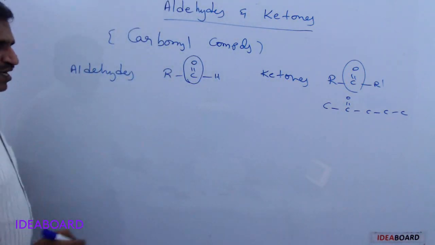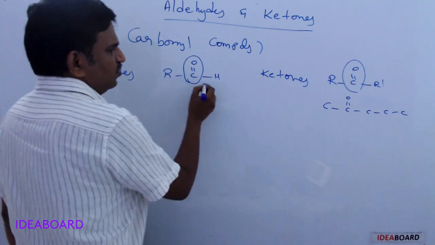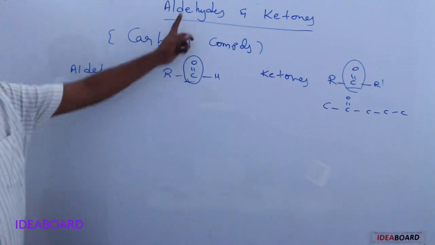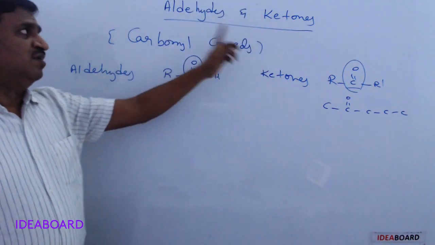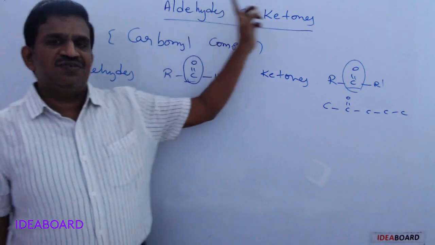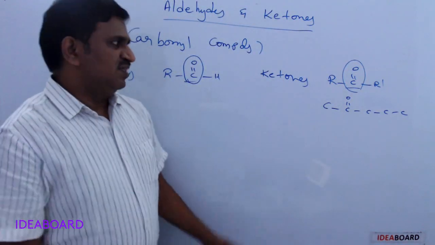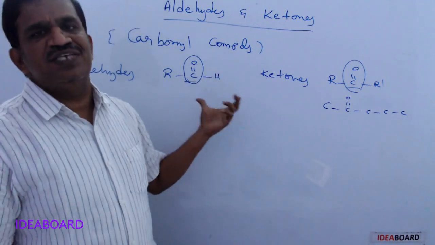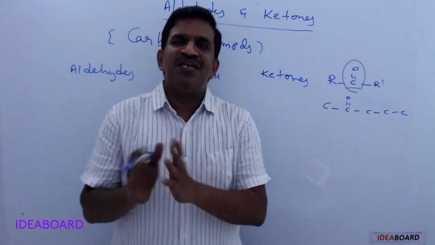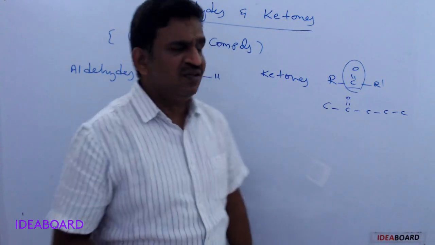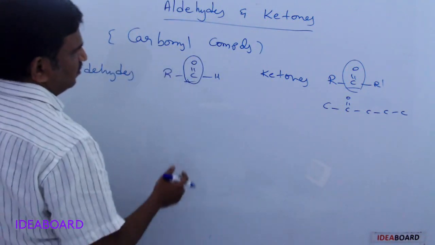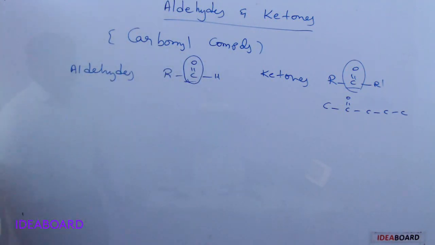When the CO group is present in the middle or internally on the carbon chain, then that is called a ketone. Both have carbonyl groups, so these are combinedly called carbonyl compounds. They have a CO group, one at the terminal and the other in the internal or middle position of the carbon chain.